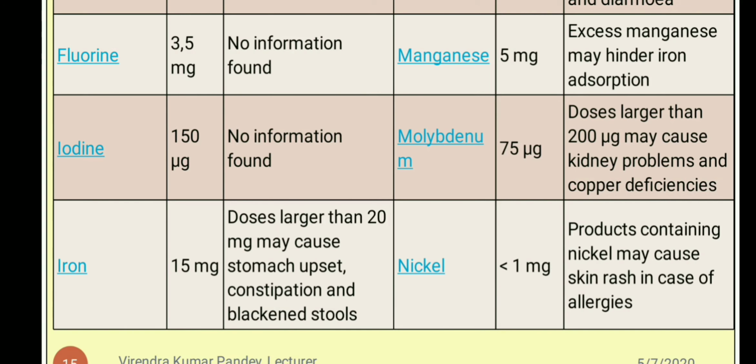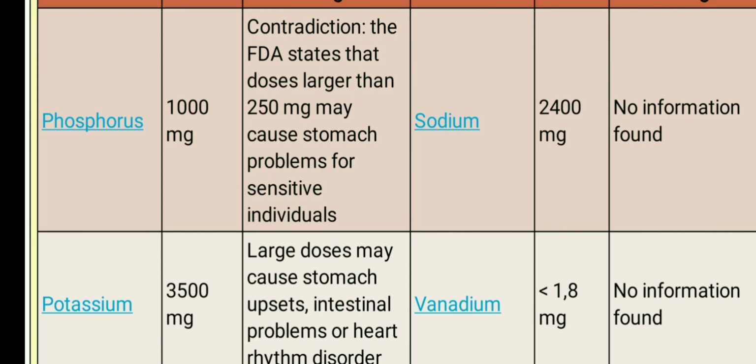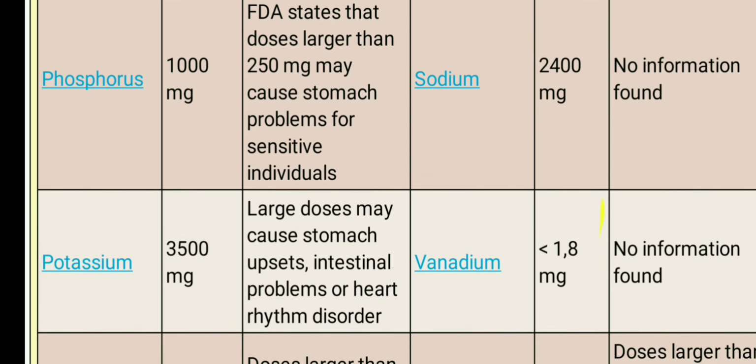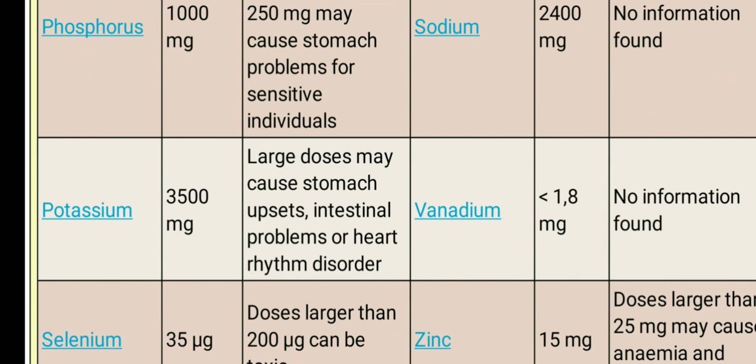For phosphorus, 1000 mg is the amount, and more than 25 mg or larger than that can cause contraindications like stomach problems and sensitivity. For sodium, 2400 is the amount, and there is no overdose information. For potassium, 3500 is the RDA amount. Larger than that can cause stomach upset, intestinal problems and heart disease. For vanadium, 1.8 is the amount, and there is no overdose information available till now.